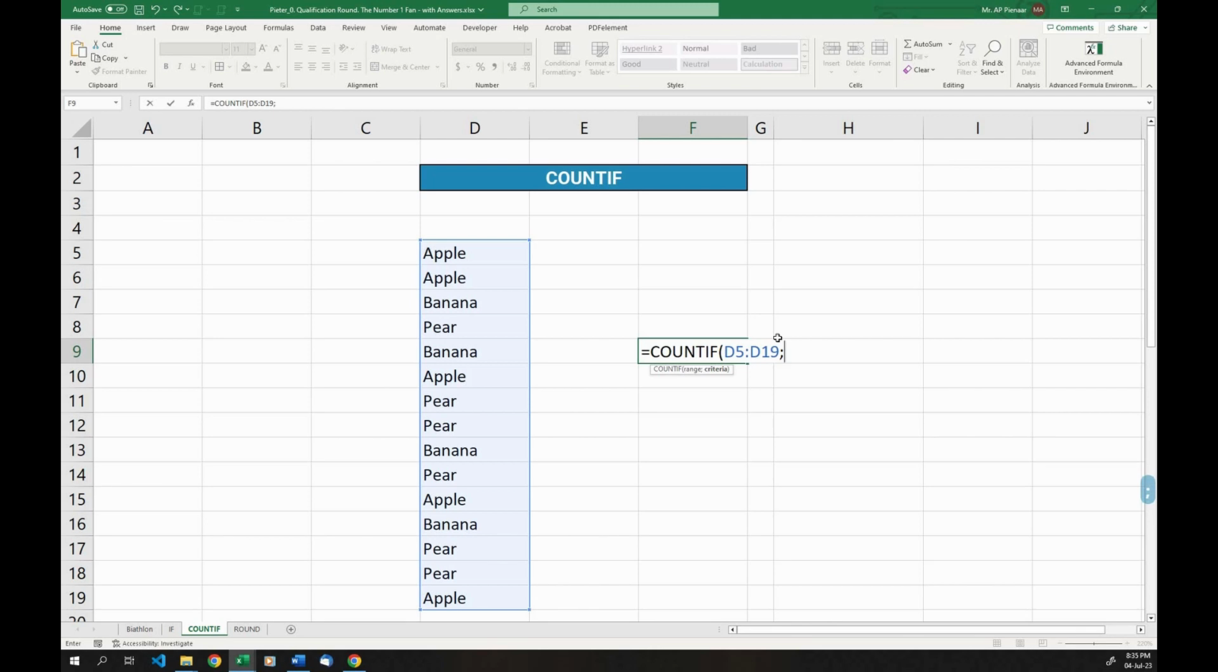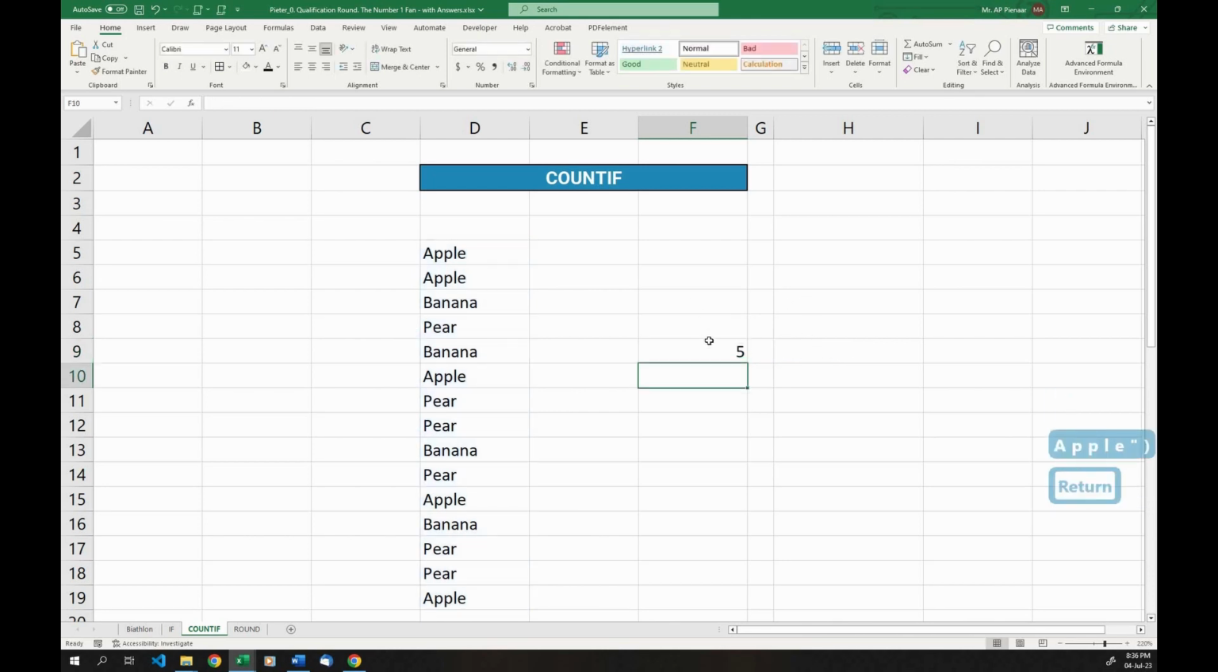And this is almost like that if statement we just did. The criteria is what it should count if that thing is in the cell. In this case, we want to count the word apple. And because it's a word, you have to put it in quotation marks. If we do this formula, it'll tell you there are 5 cells which contain the word apple.